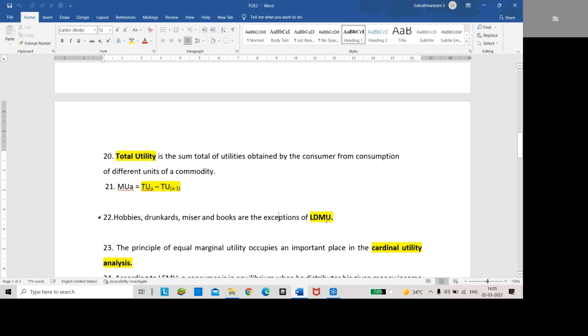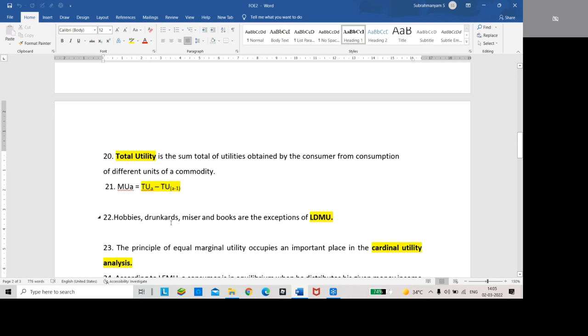What is the law of diminishing marginal utility? As our consumption goes on increasing, marginal utility diminishes. But in the case of hobbies, as consumption goes on increasing, marginal utility increases. Coin collection is a hobby. As we get more and more coins, our marginal utility increases instead of diminishing. So that comes under exception.